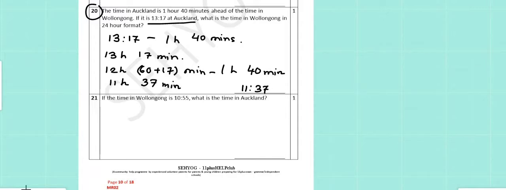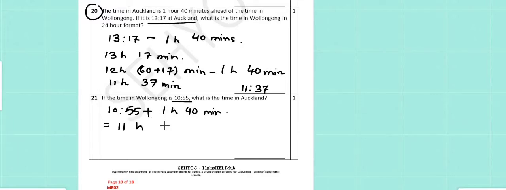In question number 21, if the time in Wollongong is 10:55, the time in Auckland will be 1 hour 40 minutes ahead of this time. So we will add 1 hour 40 minutes with the time given. So 10 hours 55 minutes plus 1 hour 40 minutes.